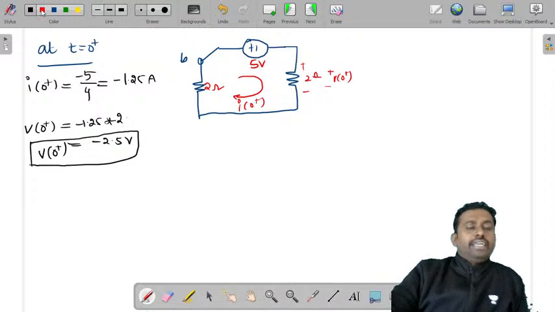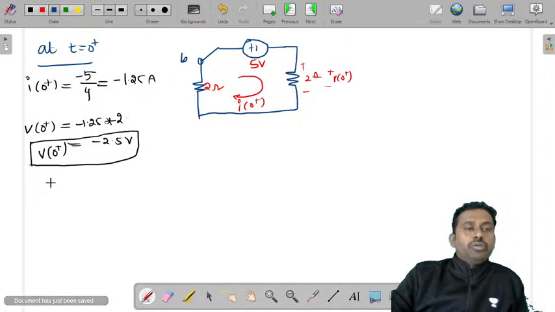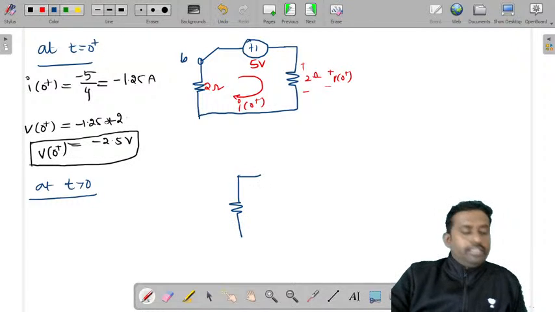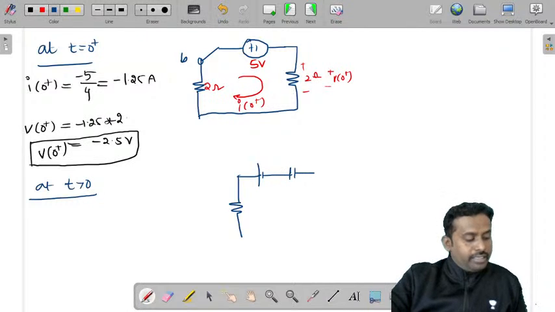Now let's write it for t greater than 0. For t greater than 0, the same circuit applies, where the capacitor will act like a voltage source, and there will be a capacitor and a resistor.